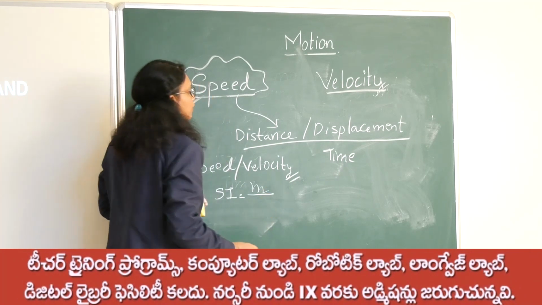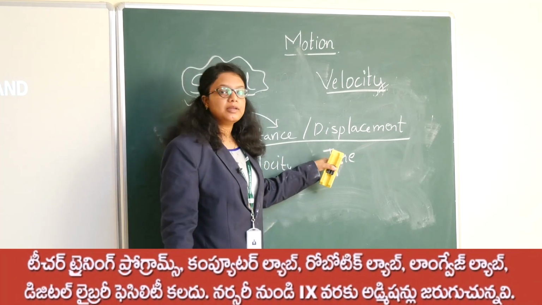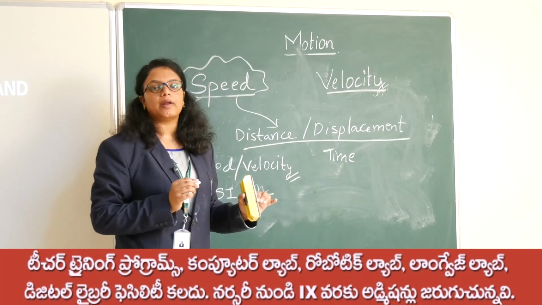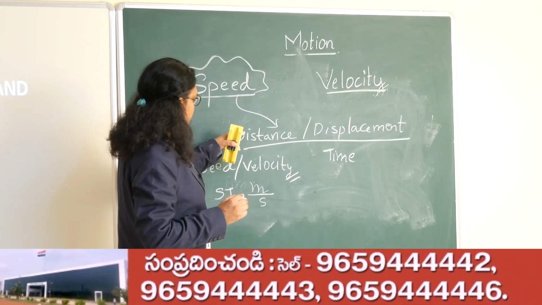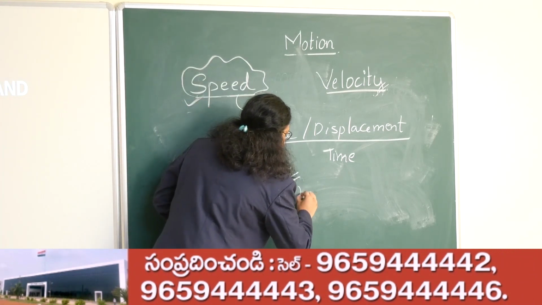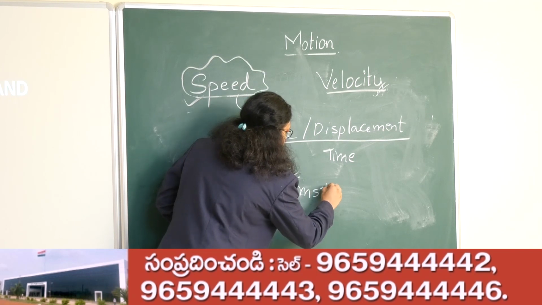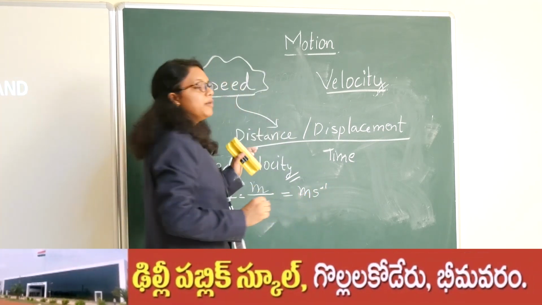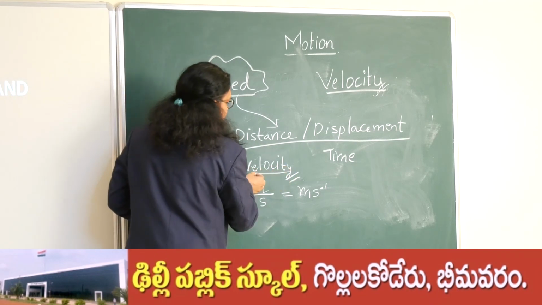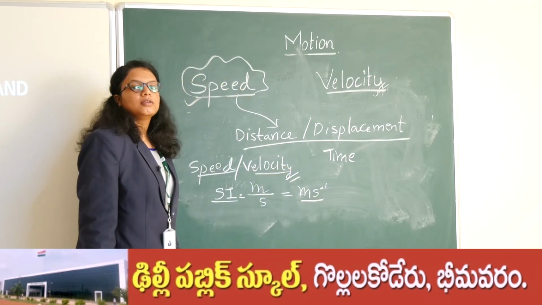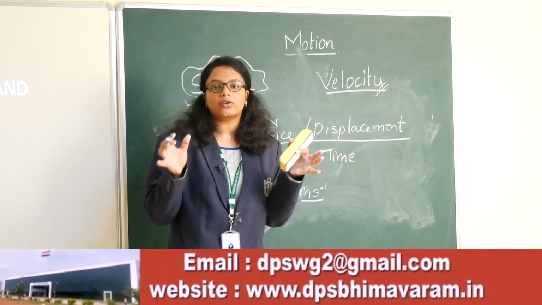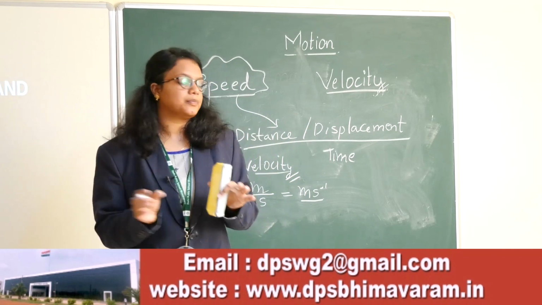The SI unit for time is seconds, which we represent with a small s. So the SI unit is m by s, or meter per second. We should pronounce it as meter per second. So the SI unit for speed or velocity is meter per second. This is a very, very important point.